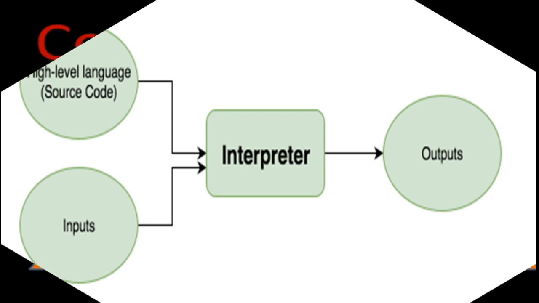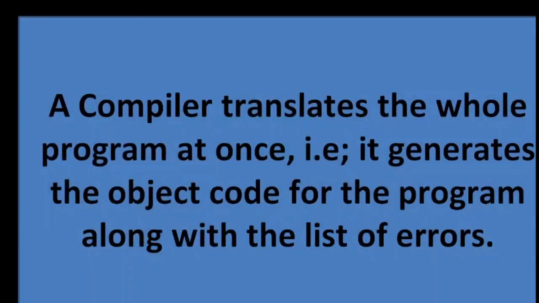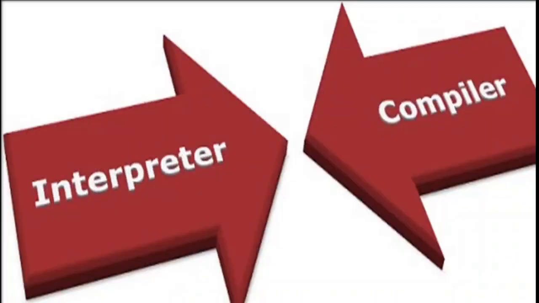Next is compiler. Compiler is a translator program used to convert a high-level language program into machine language. A compiler translates the whole program at once. It generates the object code for the program along with the list of errors. The execution speed of a compiler is faster as compared to an interpreter.